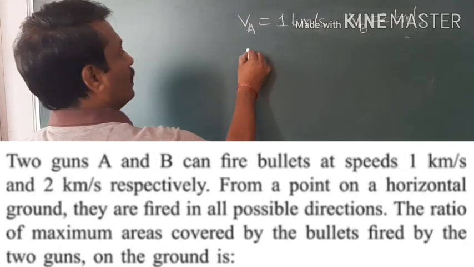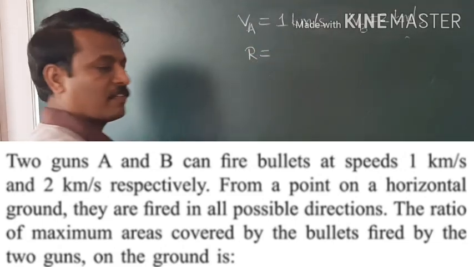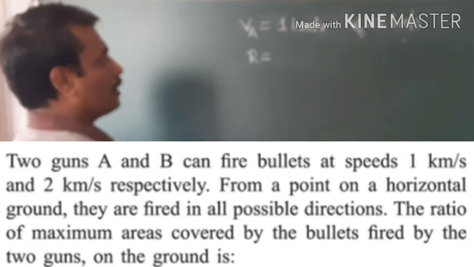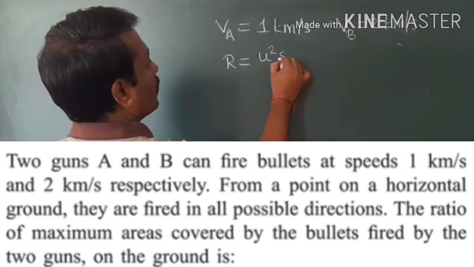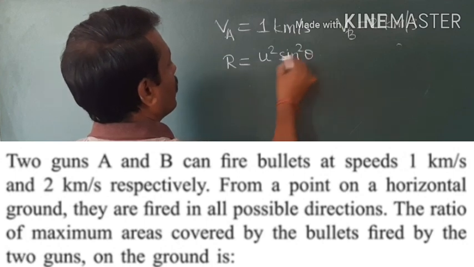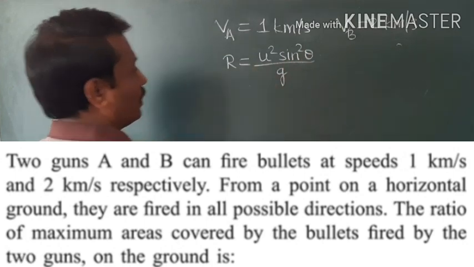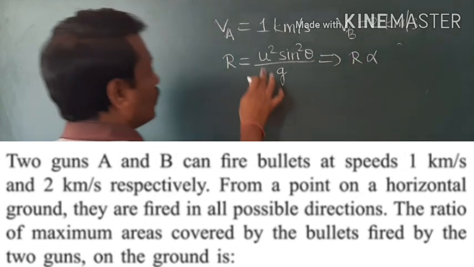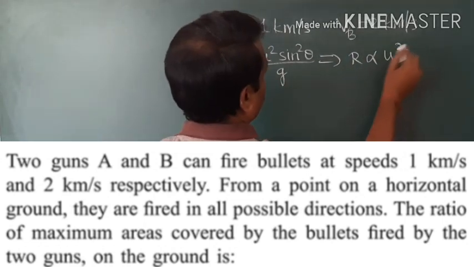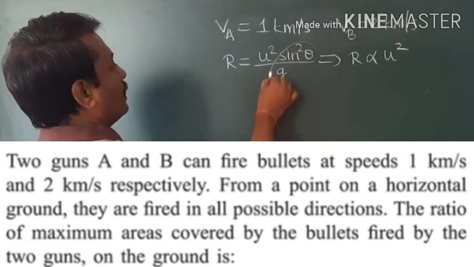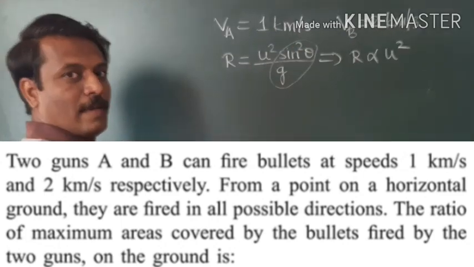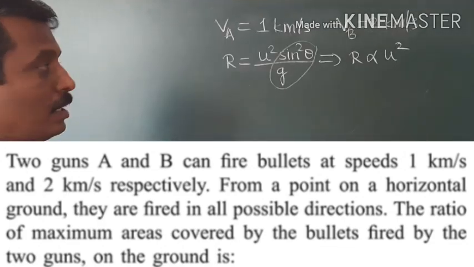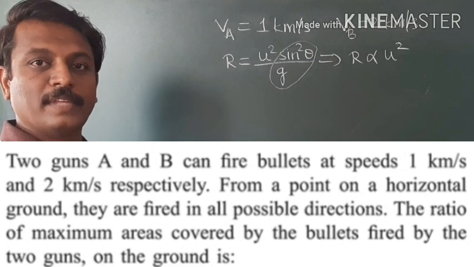Here, a bullet fired from a gun can be considered as a projectile. The range of a projectile is given by R equals u square sin square theta by g. So this implies that R is directly proportional to u square, because here sin theta and g are numerical values, they are constant. Therefore R is directly proportional to u square. But we have to find the ratio of the areas.